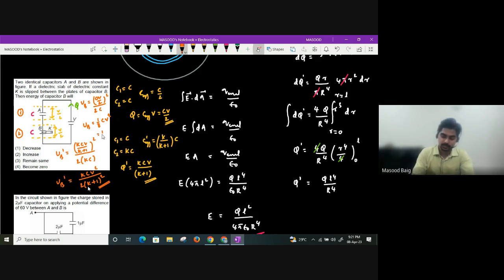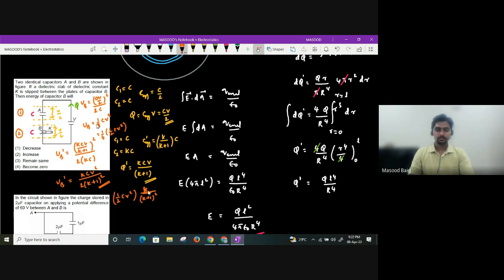I'll write it as 1 by 4 times half CV square, and I'll write the other as half CV square as it is. But in place of 1 by 4, I'll get K divided by K plus 1 whole square. Let us say K value is 2, just for example, because K value will usually be greater than 1 only, guys.